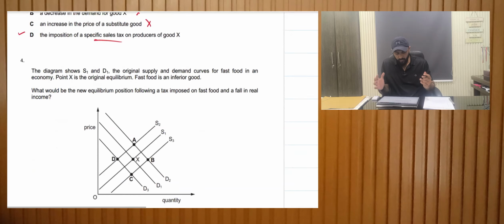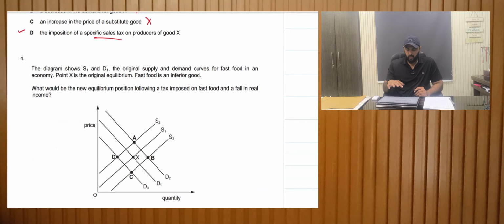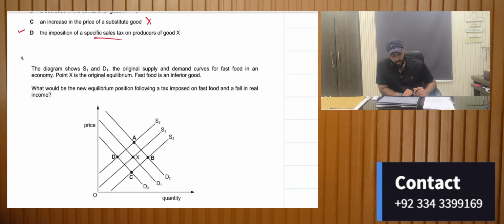Alright, now this is a waffle MCQ. If you look at the graph, this is interesting, and there is a way to solve these MCQs. The diagram shows D1 and S1, the original demand and supply curves for fast food in an economy. Point X is the original equilibrium. So this is my initial demand, this is my initial supply, and this is my initial equilibrium. What would be the new equilibrium following a tax imposed on fast food?